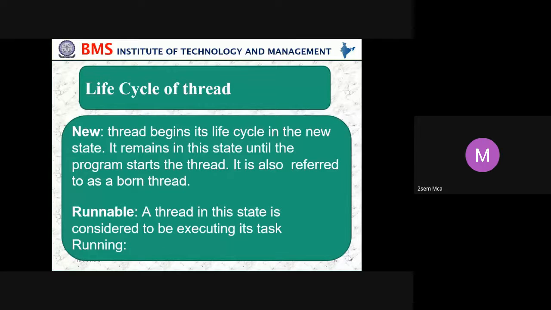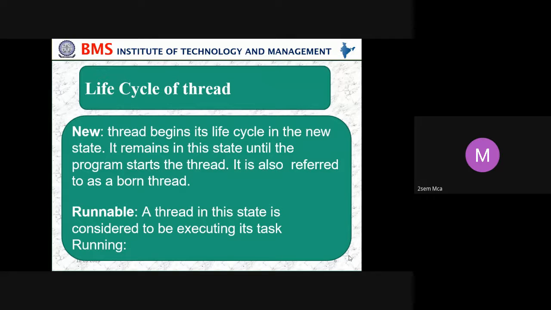So then what is the life cycle of a thread? The life cycle of a thread covers where it starts, how it moves from running to runnable, and how it is terminated. All these come under the life cycle of a thread. First we have something called new. So what is this new? When a thread begins its life cycle, we call it the new state.